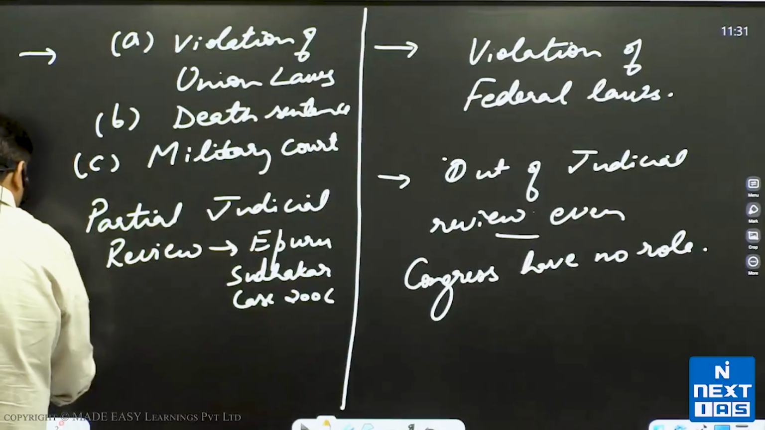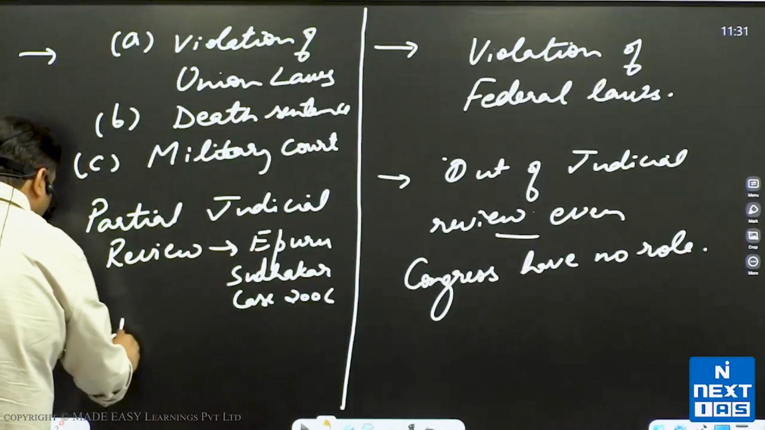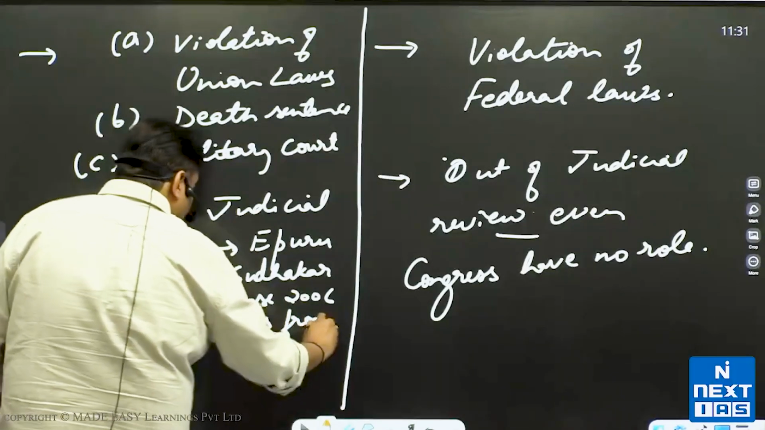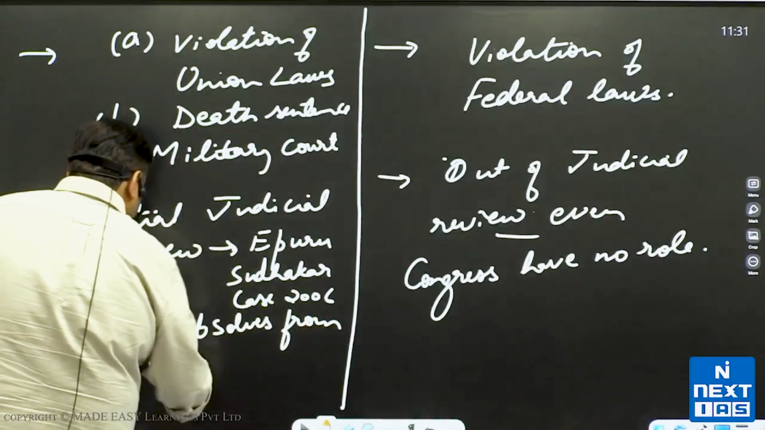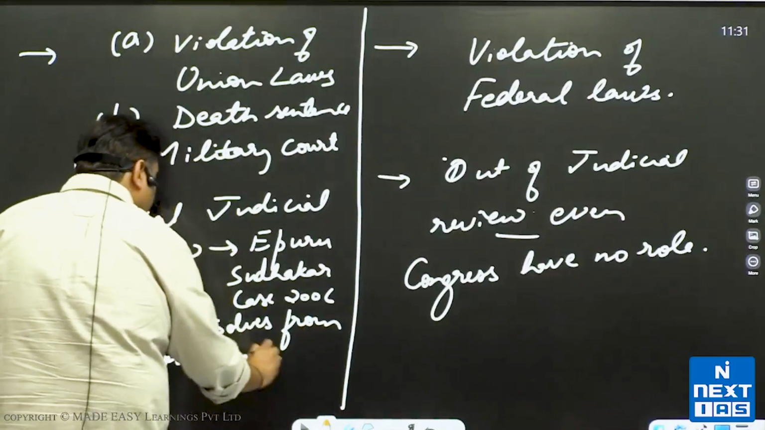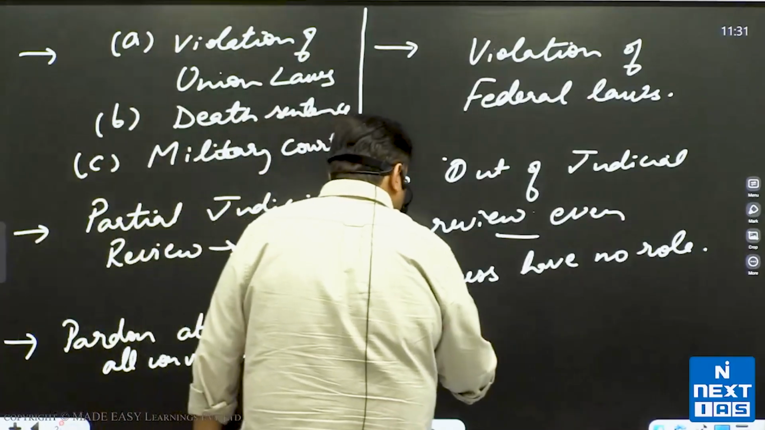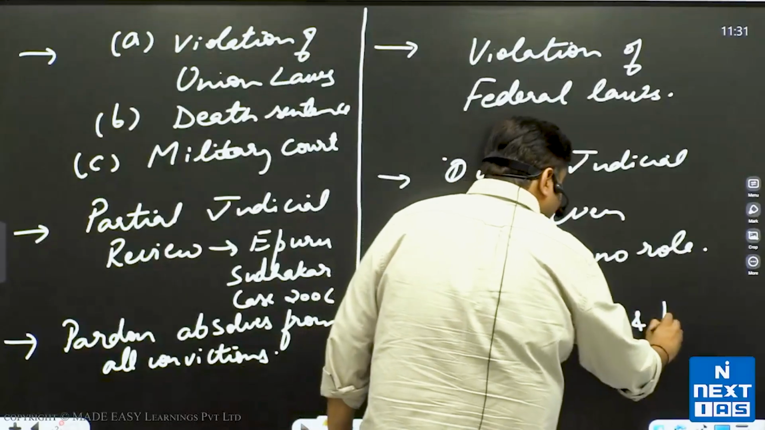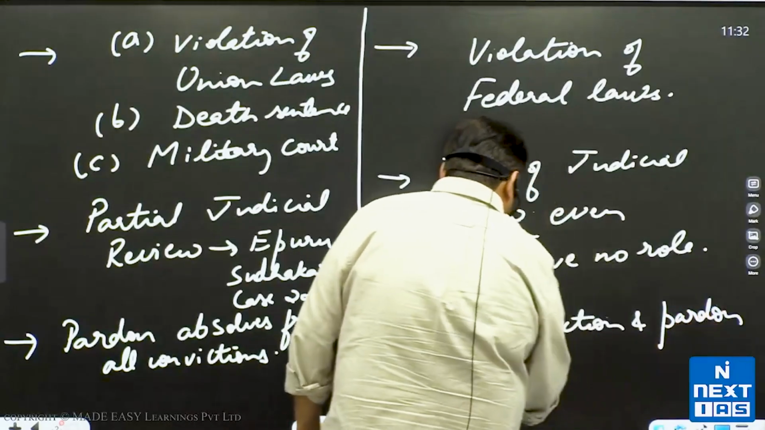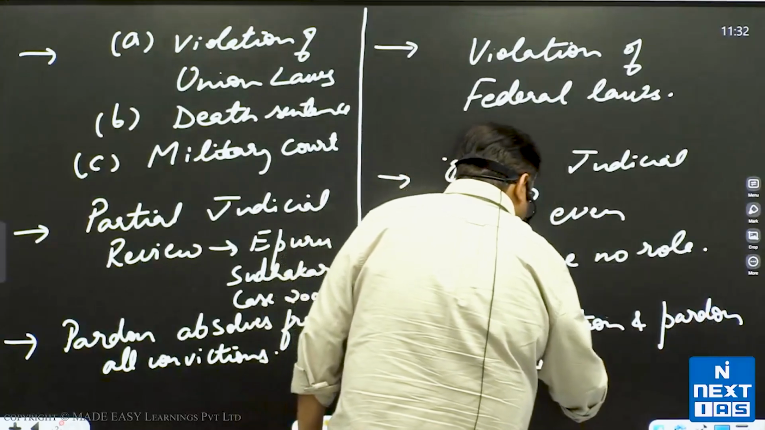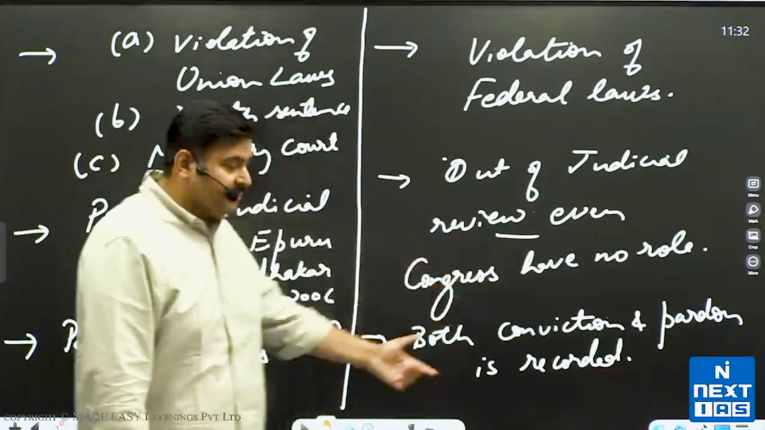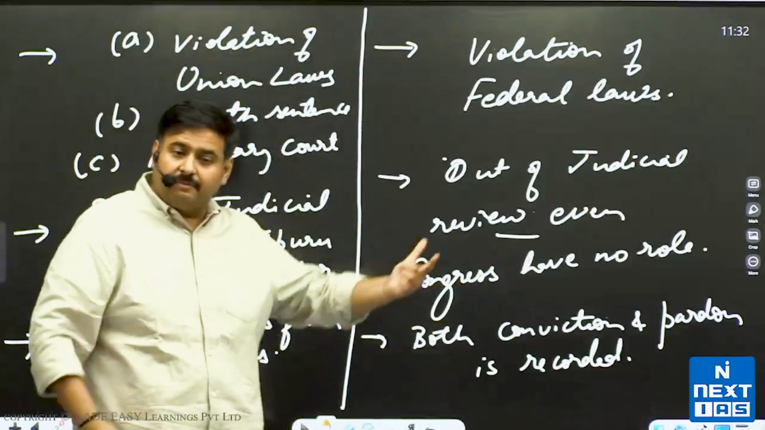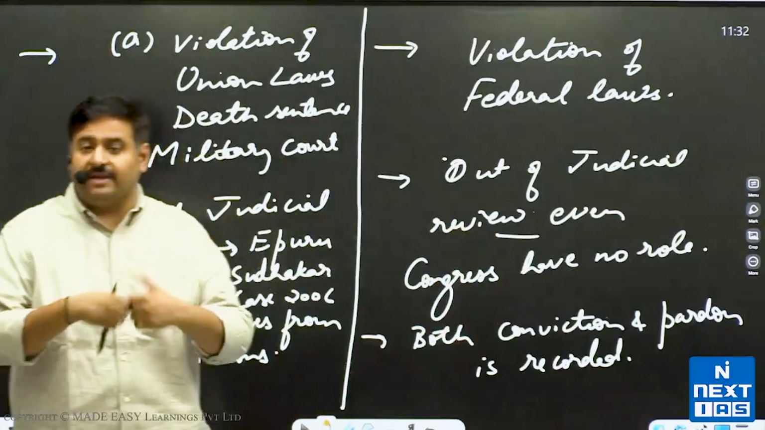In India, pardon absolves from all convictions. In the US, both the conviction and the pardon are recorded. It means a person was convicted, and it will be remembered in history. The person was given pardon, and it will be remembered in history. In India, the person is set free.